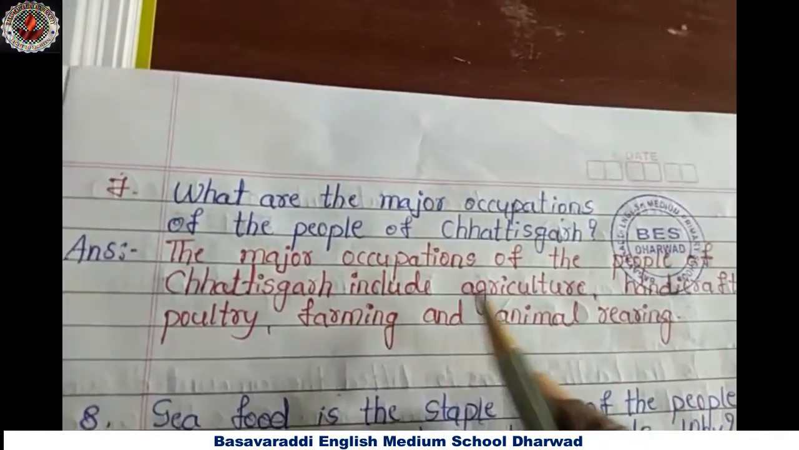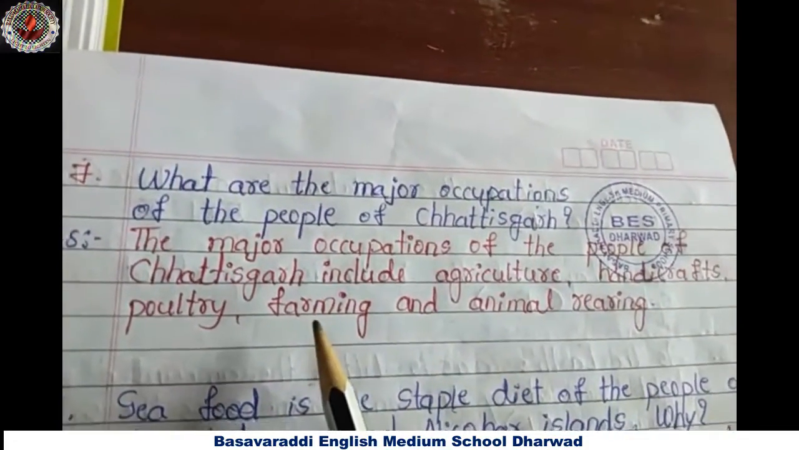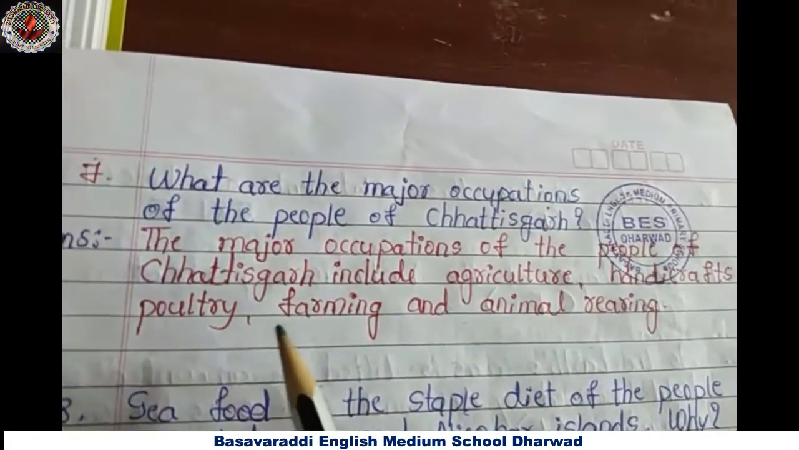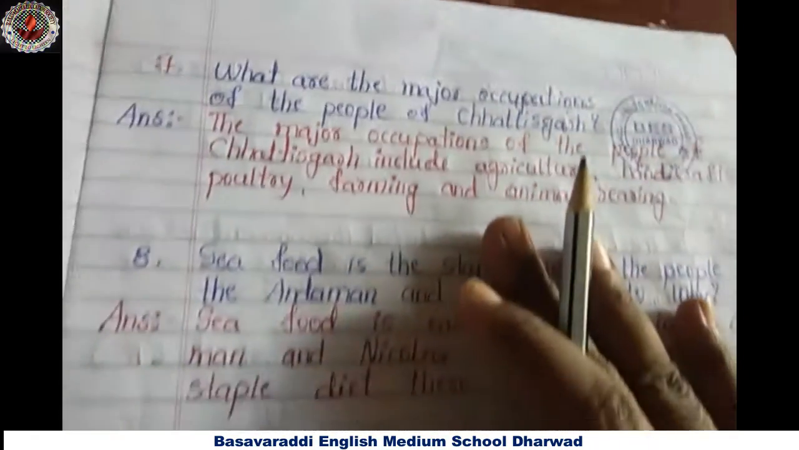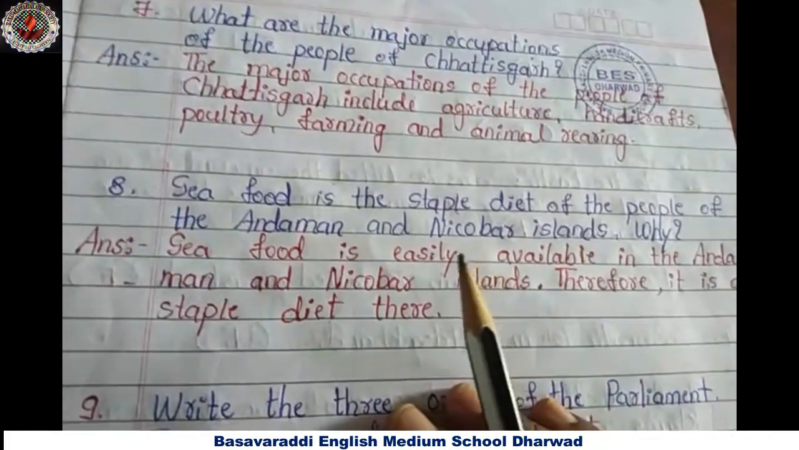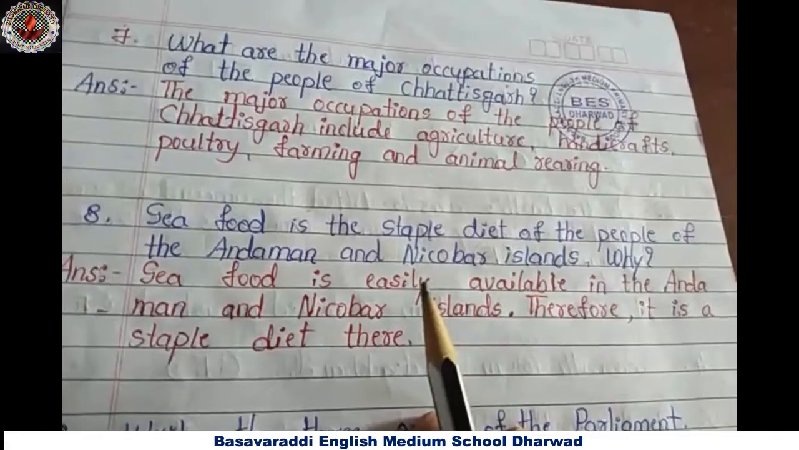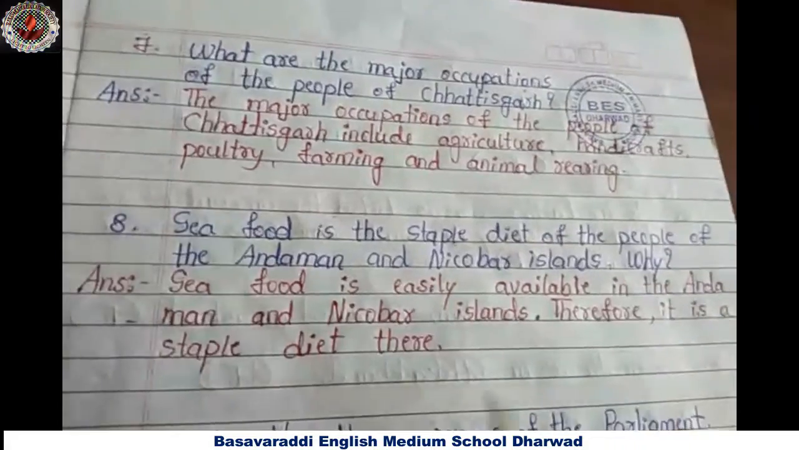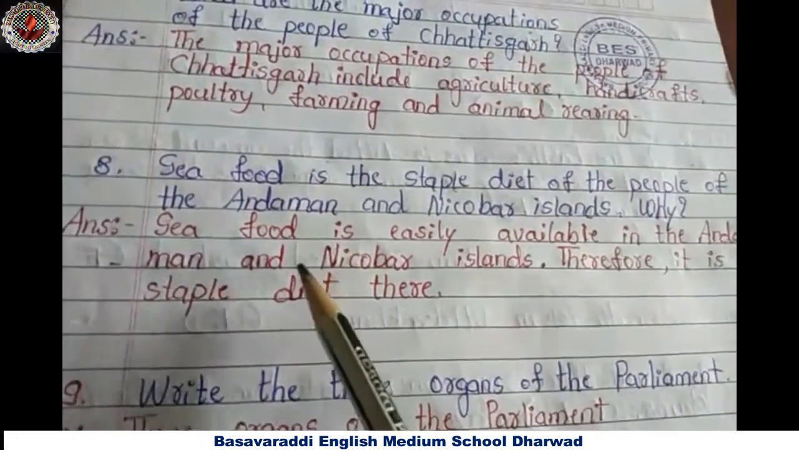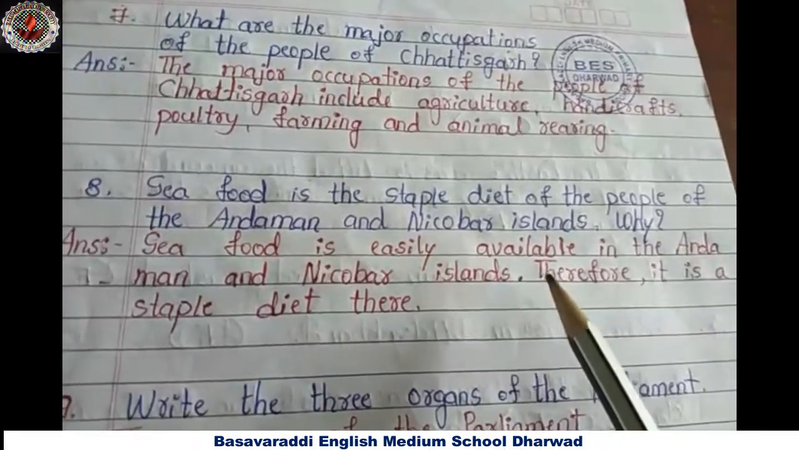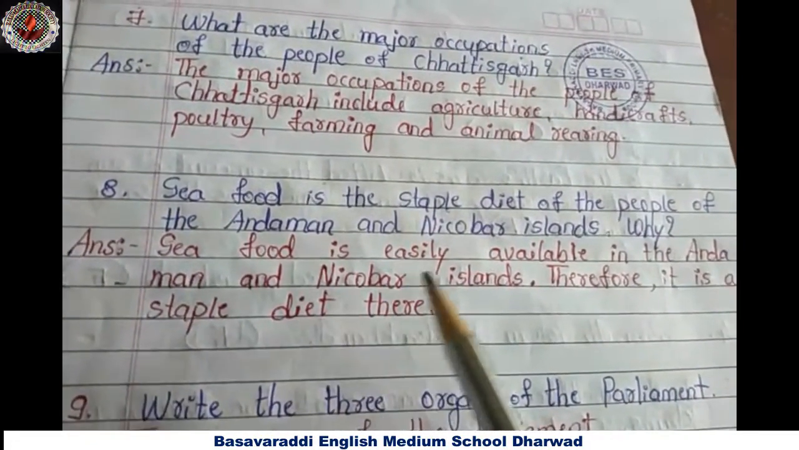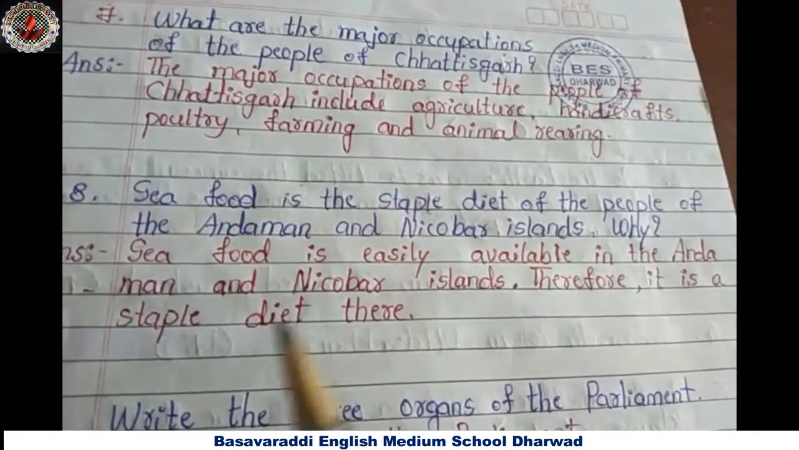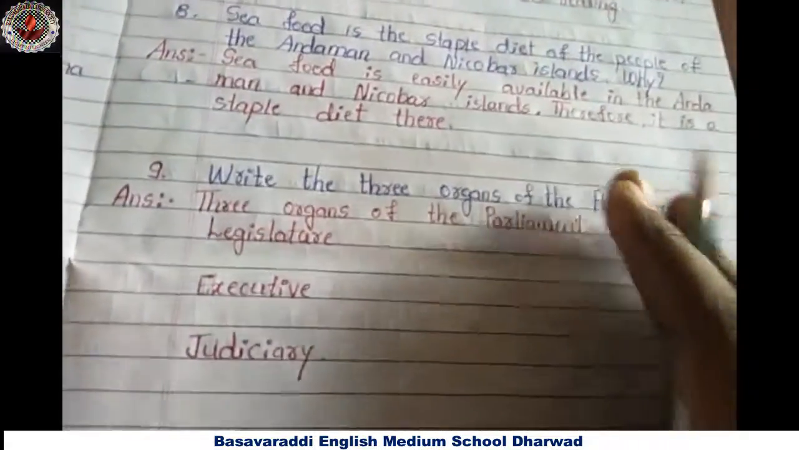Next, seventh question. What are the major occupations of the people of Chhattisgarh? The major occupations of the people of Chhattisgarh include agriculture, handicrafts, poultry, farming and animal rearing. Eighth one. Seafood is the staple diet of the people of the Andaman and Nicobar Islands. Why? Because seafood is easily available in the Andaman and Nicobar Islands. Therefore, it is a staple diet there.